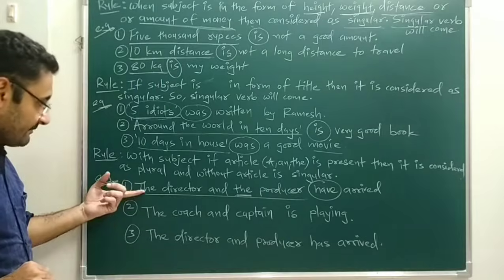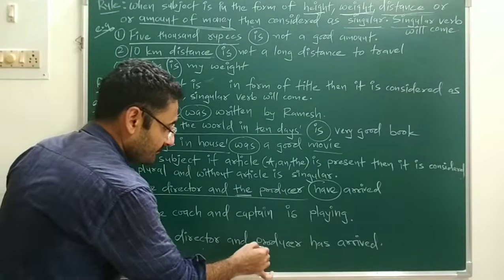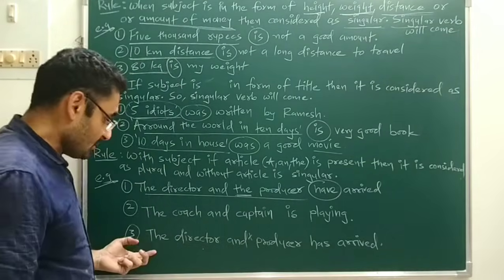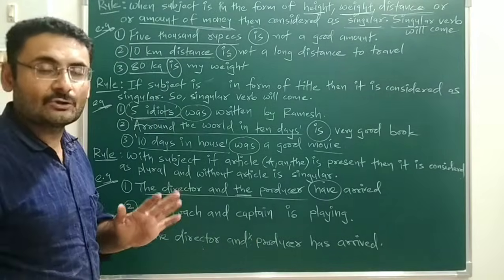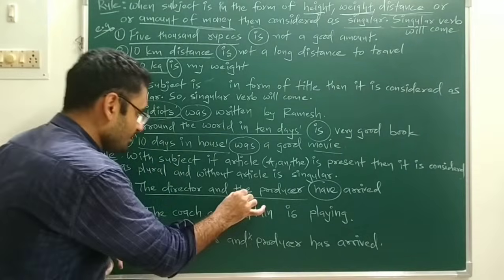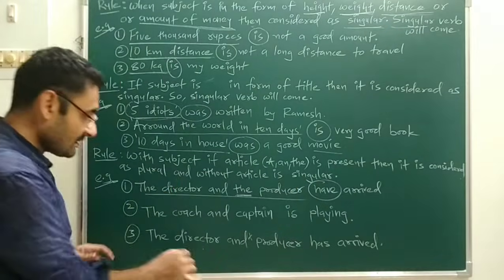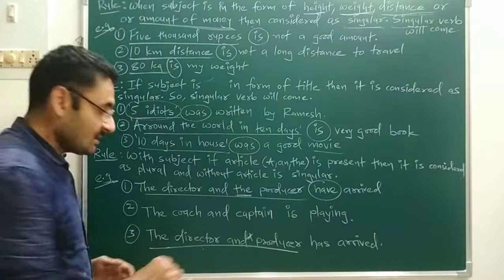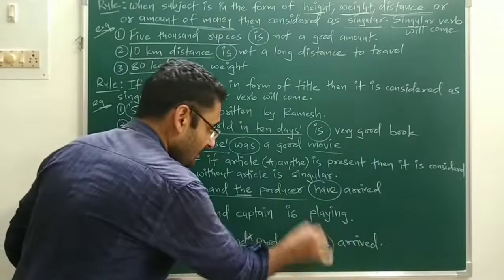Okay. Now the same sentence, if you write it like this: the director and producer. The is not used. So the director and producer, that means the article is not used. And if the article is not used, then it is a singular subject. If the article is used with the subject, then it is considered plural. But over here the article is not used, so that subject is singular. So with a singular subject, a singular verb is there, which is has. So have is not used.